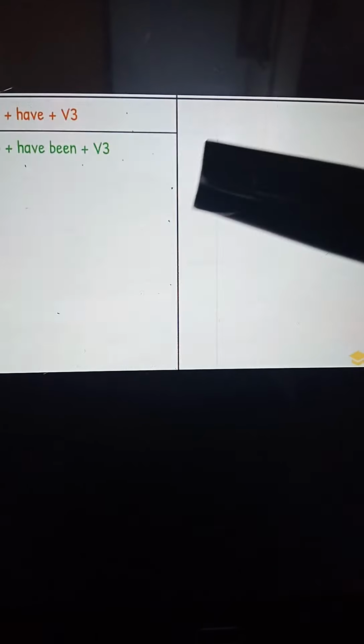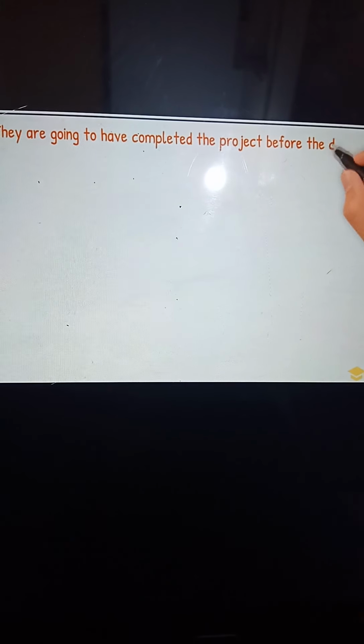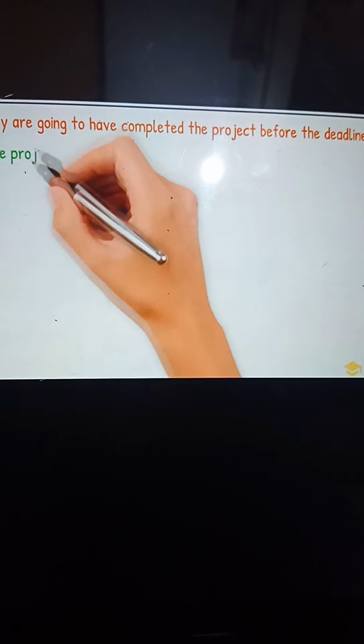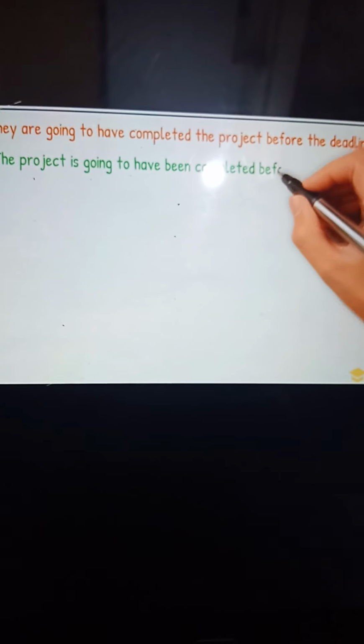Future perfect tense. Now see the example where we use going to. They are going to have completed the project before the deadline. The project is going to have been completed before the deadline. Okay.